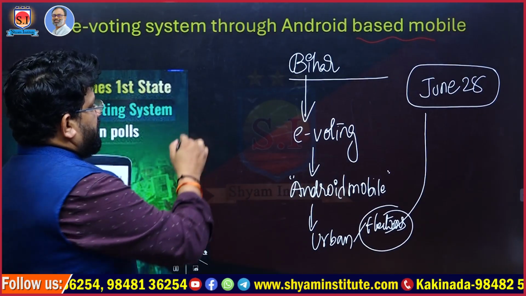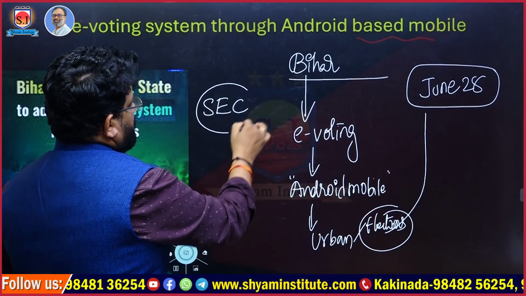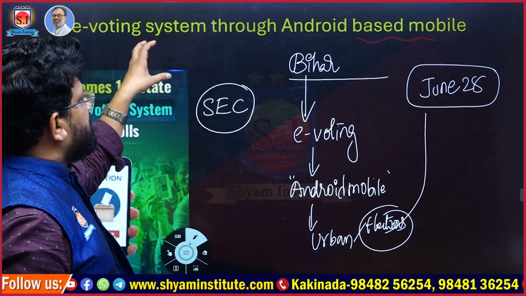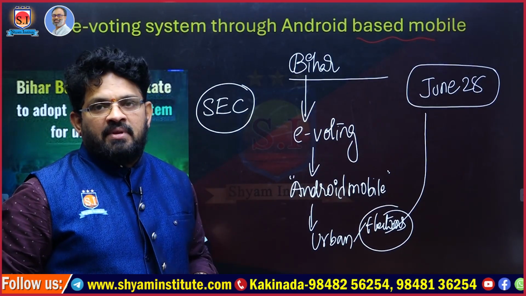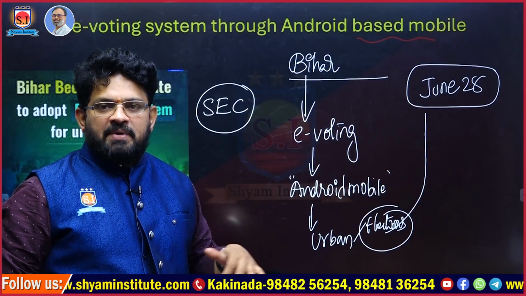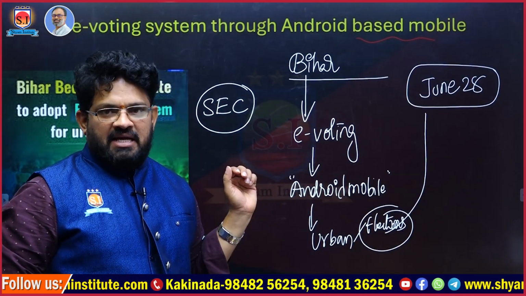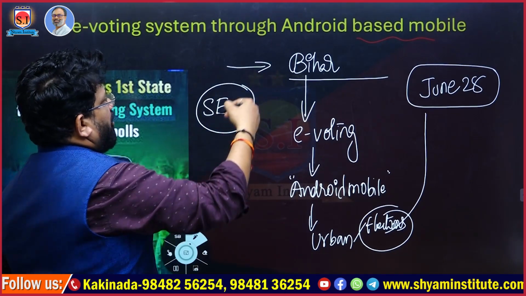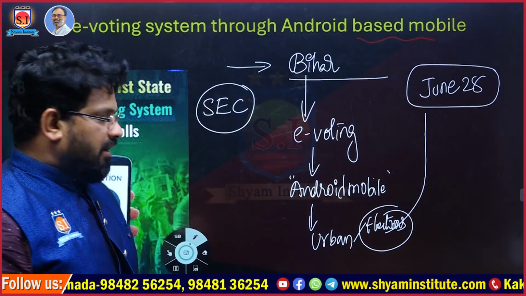So the State Election Commission announced that on June 28th we will try this particular e-voting system through Android based mobile. If it gets success, certainly we will spread this to the other elections as well. That's the point mentioned. So which state? E-voting system through Android based mobile, that is Bihar.